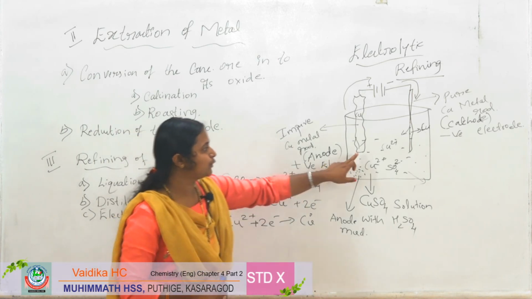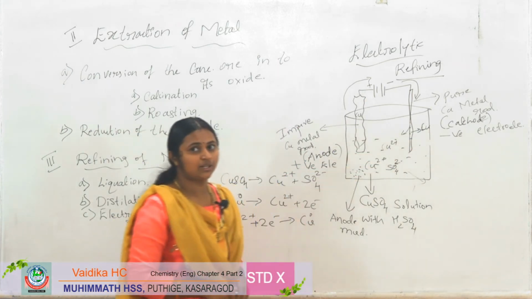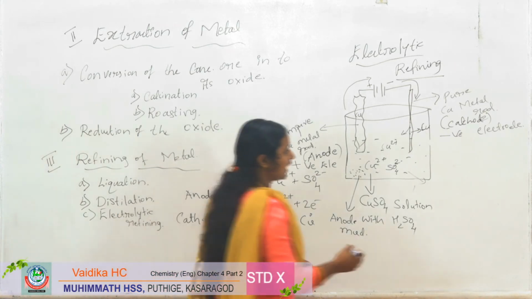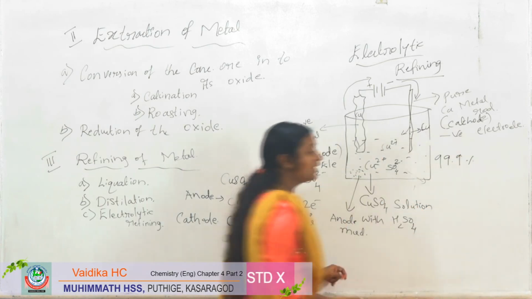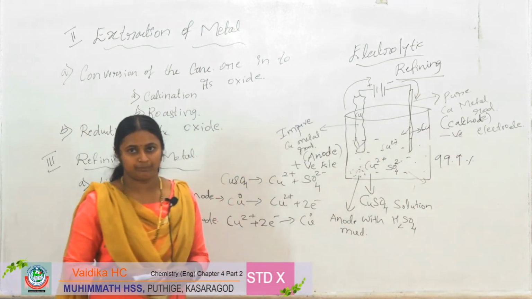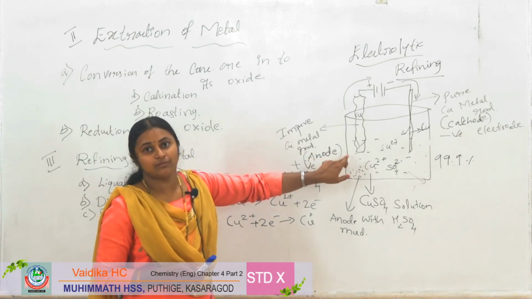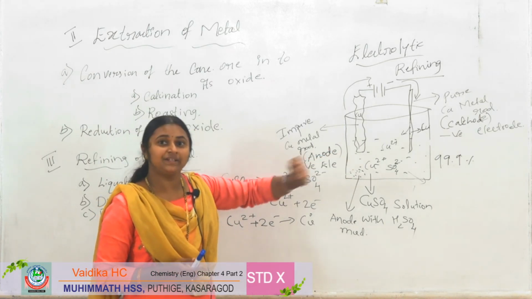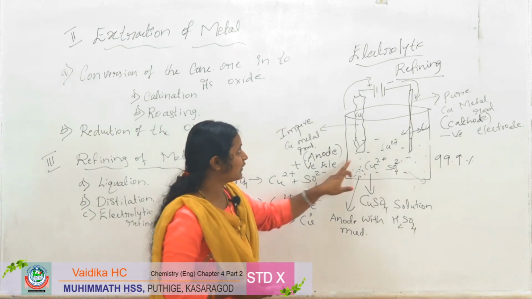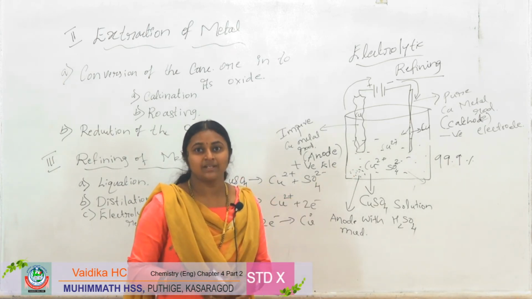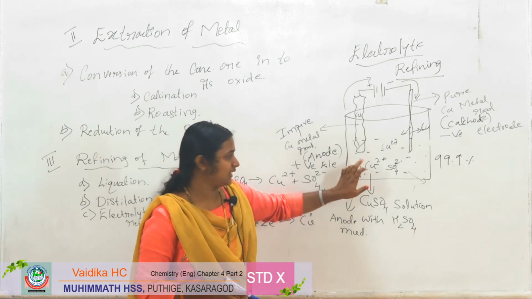So now the impure metal was converted into pure metal by electrolytic refining. In this refining we will get 99.9% pure copper metal. The copper ore contains a small amount of gold, so the refining of copper makes good business, right?